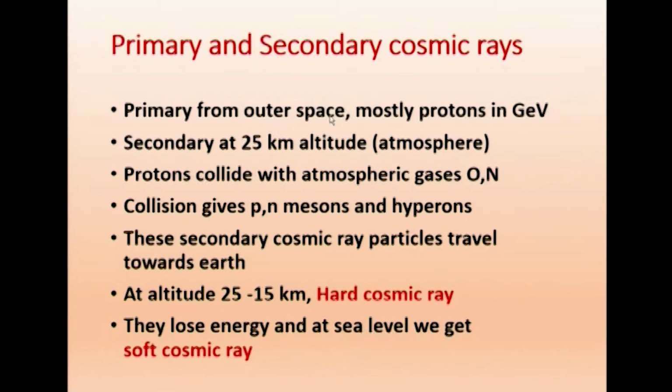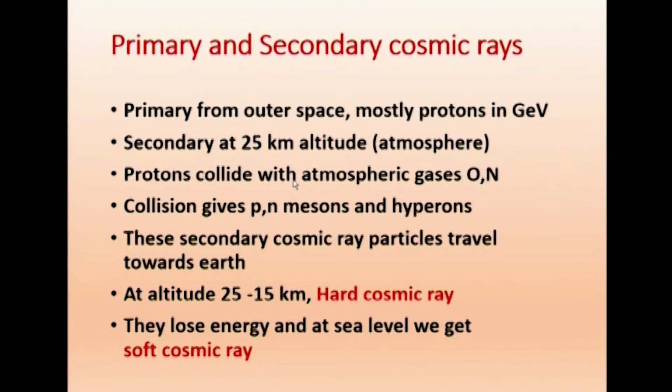Primary from outer space, mostly protons, and the energy will be in GeV. G is 10 power 9. Secondary at 25 kilometer altitude, that is where the atmosphere starts. Therefore, at 25 kilometers we get secondary particles, because when it strikes it will scatter and different particles are produced.